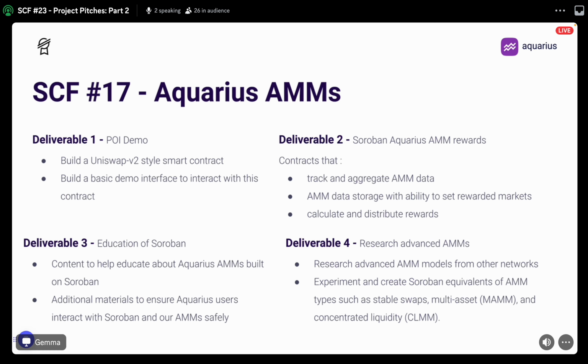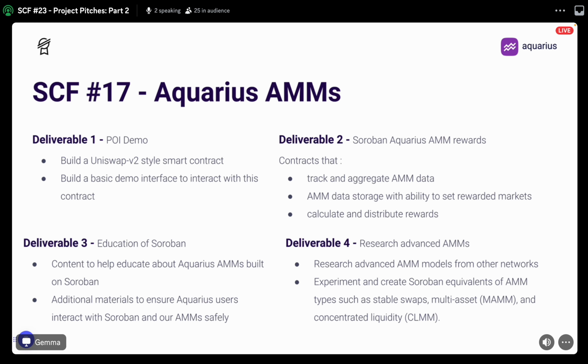Last year, we submitted our first SCF application asking for funding to help build our very own AMMs with Soroban. Since then, we have made strides, managing to create contracts to deliver on our various deliverables, as well as create a working basic demo for our Uniswap v2 contract and swap function, with research and content created and submitted to our GitHub for the community to explore.